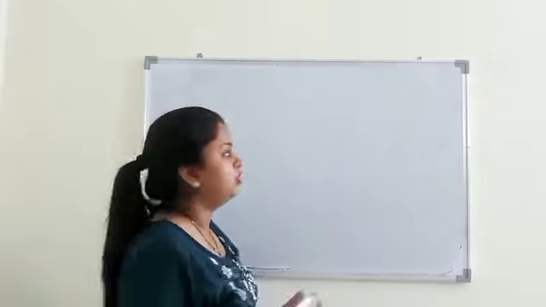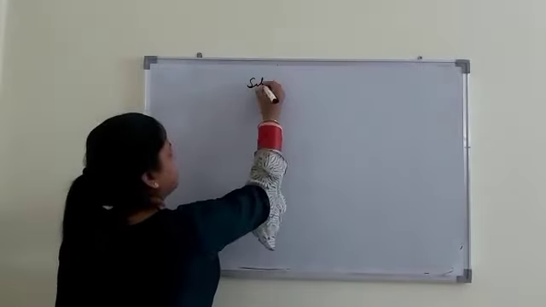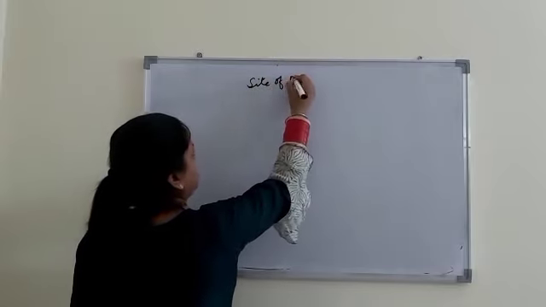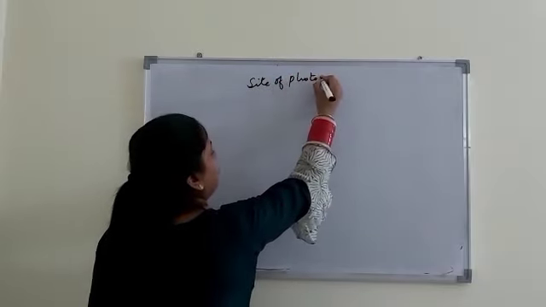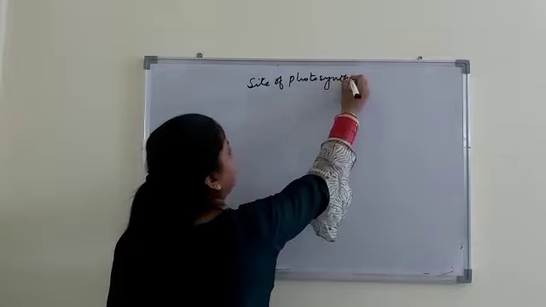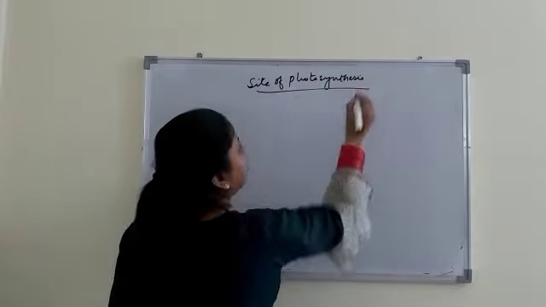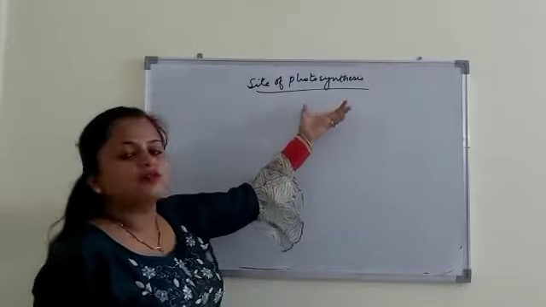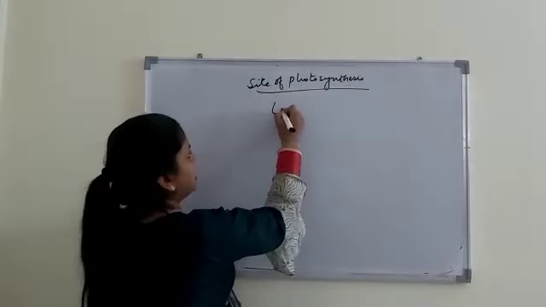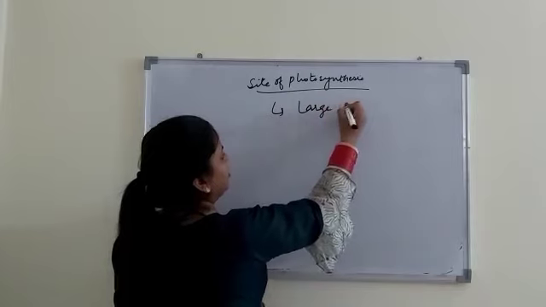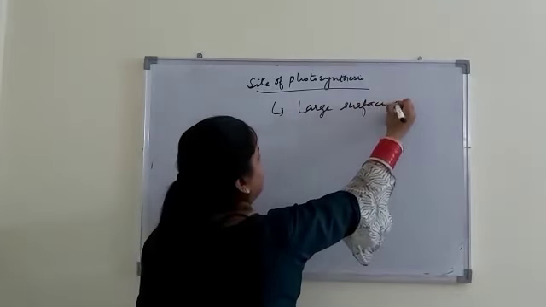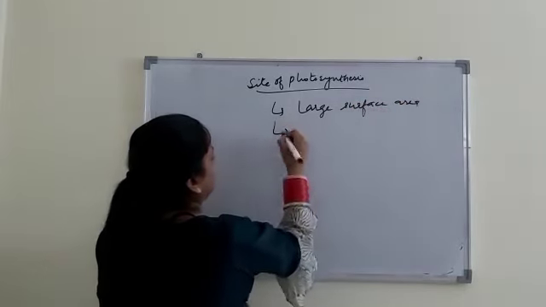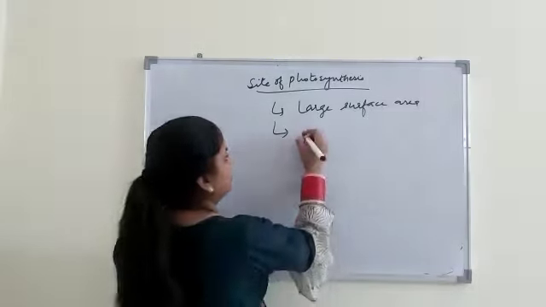If we talk about site of photosynthesis, then we can say that photosynthetic organs in plants are leaves. Leaves are considered as photosynthetic organ as they have large surface area and have abundant vascular supply.